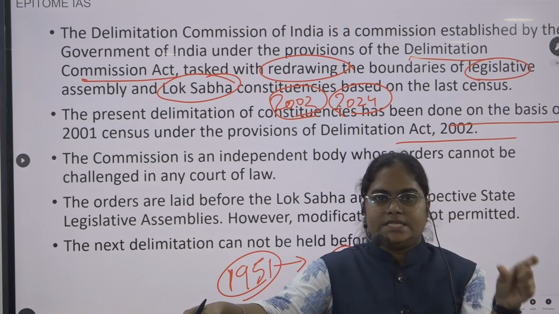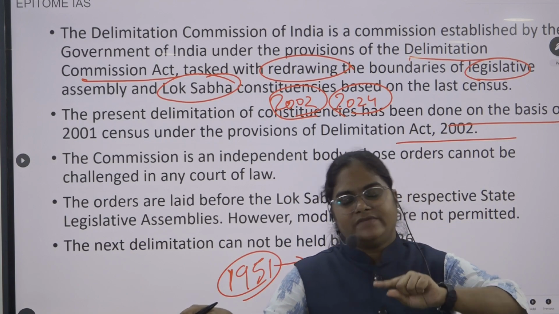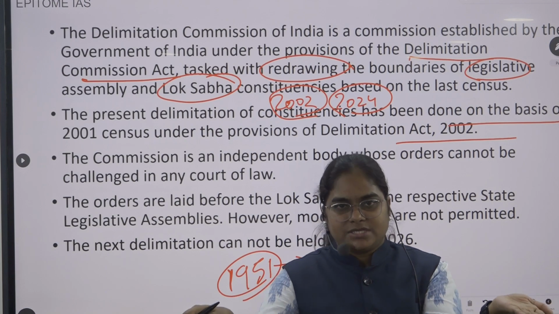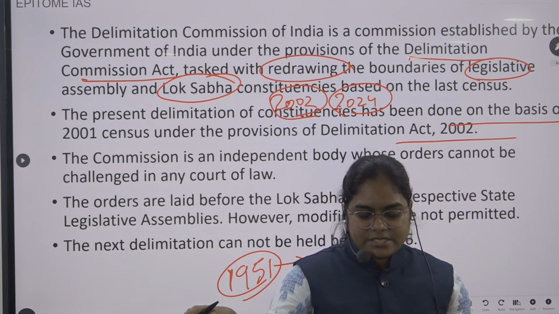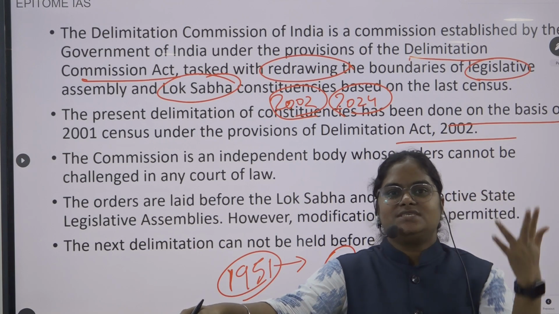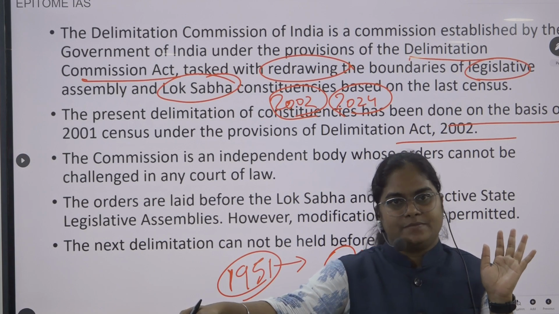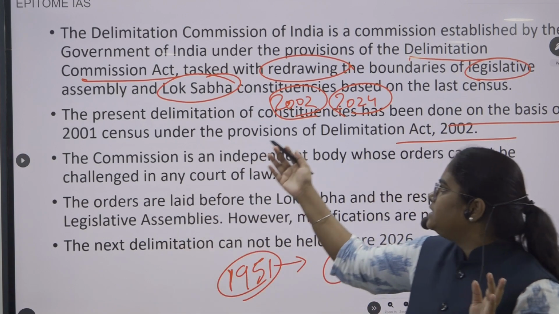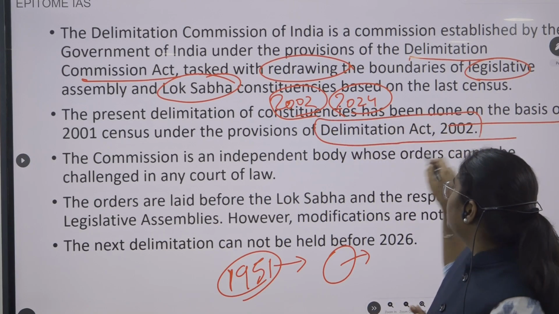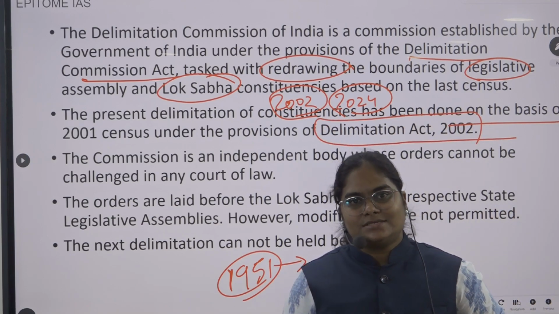So this delimitation commission has redrawn the constituencies, and we are still using that only. Why? Because that is the last delimitation commission, and the next delimitation commission will be constituted in 2026. Till then we'll be using this only. It was constituted under the Delimitation Act of 2002, based on which census?